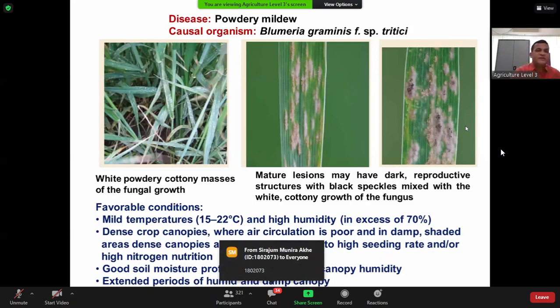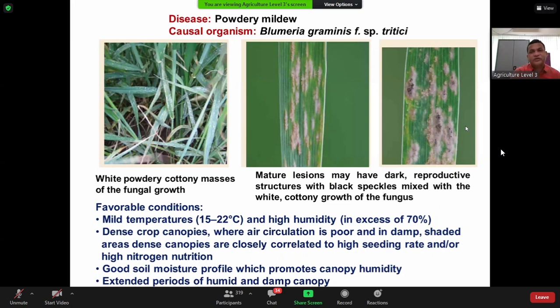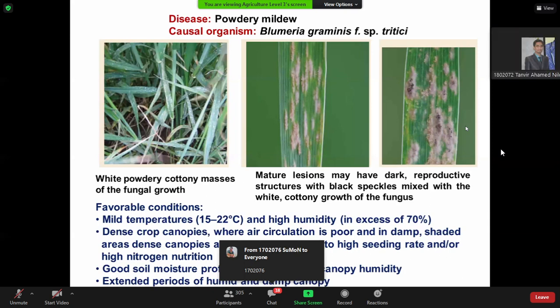So the symptoms of the disease appear as cottony white masses of fungal growth. This we call a sign. You have studied symptom and sign in level 2 semester 2. Who can say what is the difference between symptom and sign? Please. Hello. You have to interact. Student: Sir, I think sign is the first stage when the attack begins, and symptom is when the disease has reached the stage where treatment is needed; at the symptom stage the external expression appears.